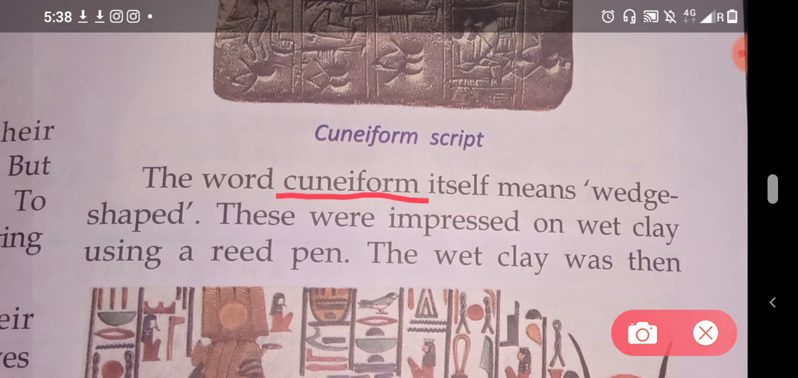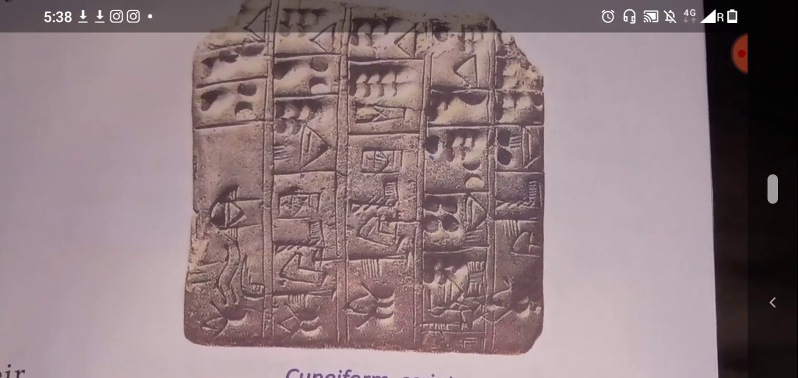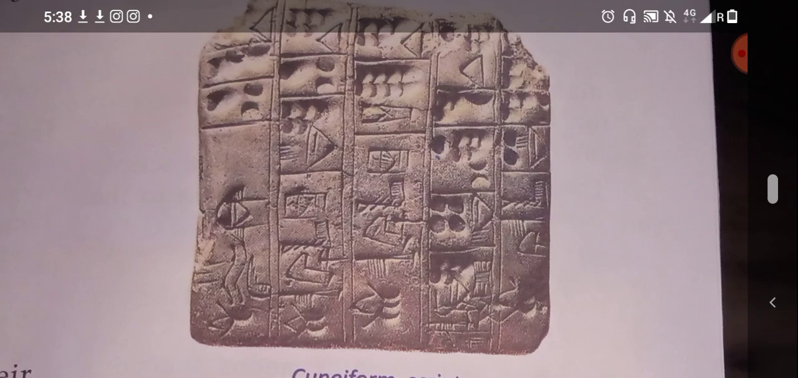These were impressed on wet clay using a reed pen, and the wet clay was then baked hard in the sun. They made this type of tablet with clay, impressed on it their symbols, their script, and after that they baked it hard in the sun.